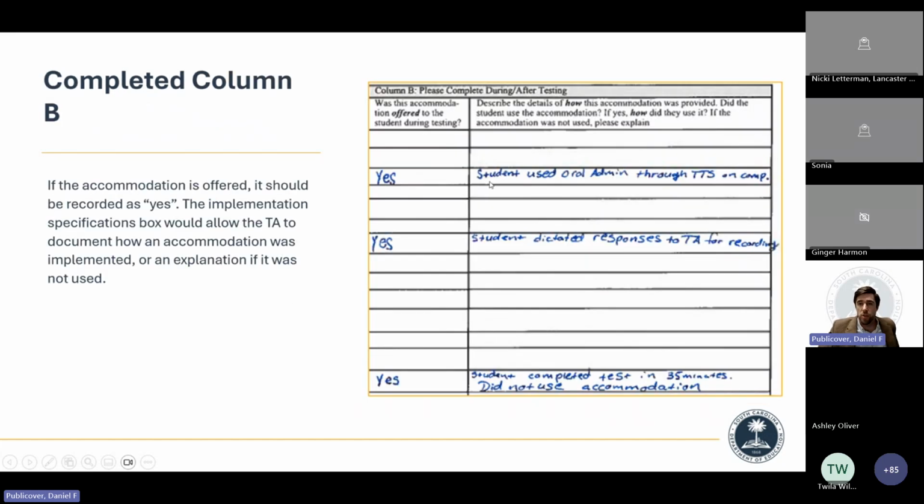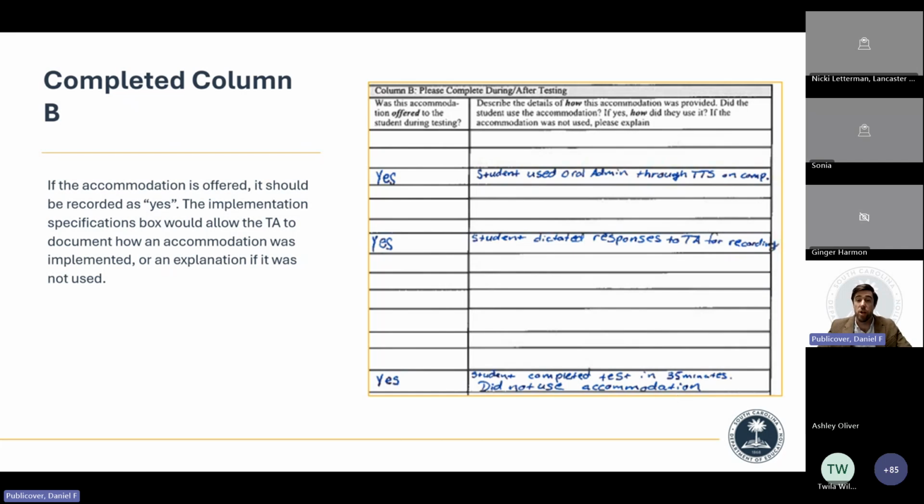For these first 2 accommodations, student use oral admin through TTS on computer. Very quick, very easy. Yes, this was offered, and this is what it looked like. However, if you look down at the bottom, this was for multiple testing sessions within 1 day. Yes, it was offered. However, the student completed the test in 35 minutes and did not use this accommodation.